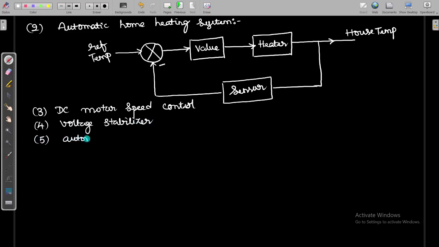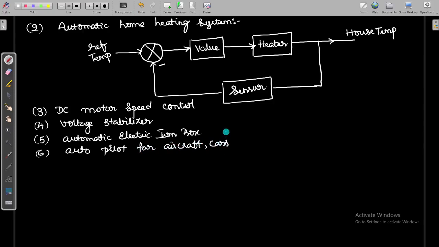Then there is the automatic electric iron box, and the autopilot mode in aircraft or cars. It senses the surroundings and then changes its direction. That is the meaning of autopilot mode.